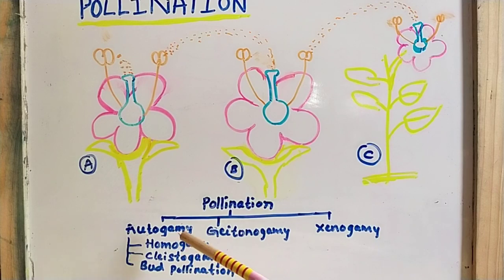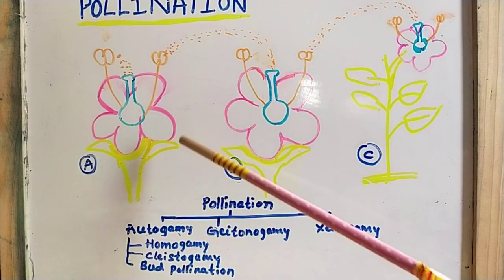The very first type in autogamy is homogamy. What is homogamy? The male and female reproductive parts in a bisexual flower mature at the same time for the process of pollination. Understood? At the same time there is maturity of both male and female reproductive structures. It is a bisexual flower.